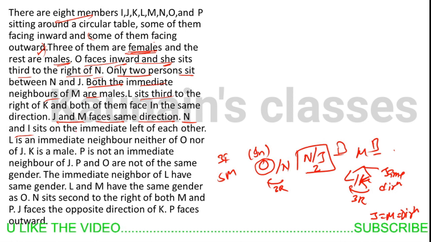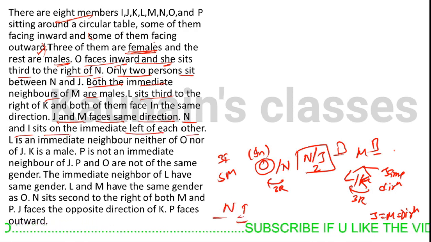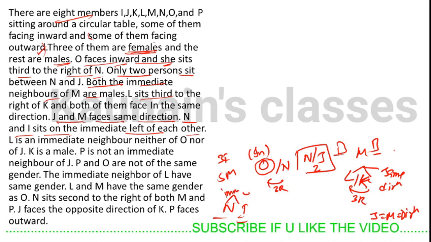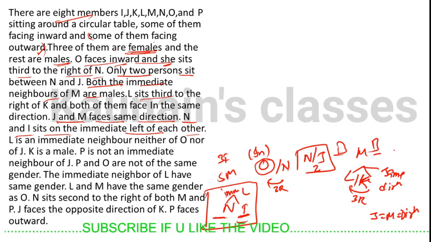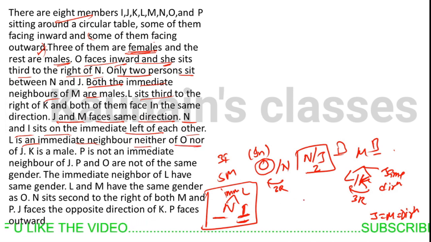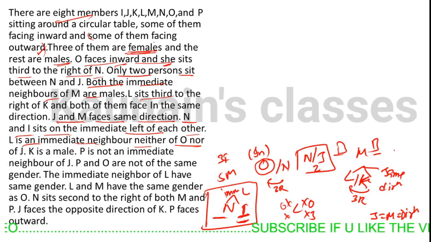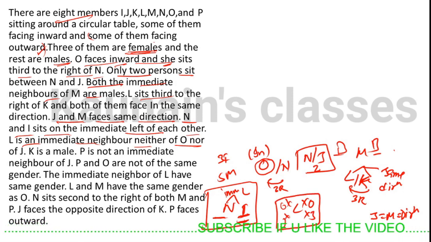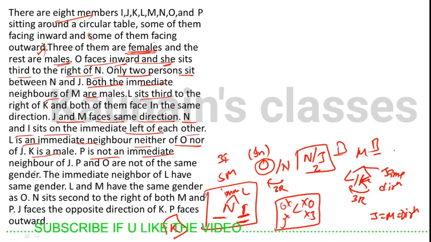N and I sit immediate left of each other. L is not an immediate neighbor of O or J. K is a male. P is not an immediate neighbor of J.